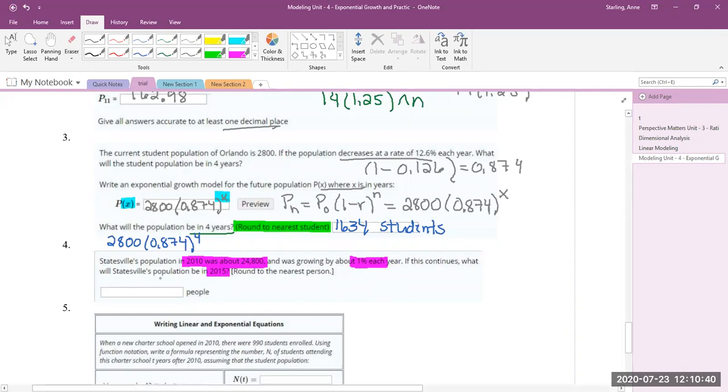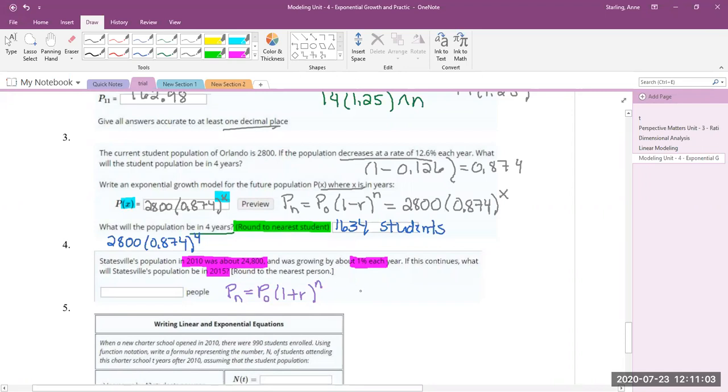Okay. So our population is growing by a percentage. So we're going to use that Pn equals Po times (1 plus R) to the n. So that's my exponential growth model because it tells me it's growing by 1% every year, growing by that increased multiplication.